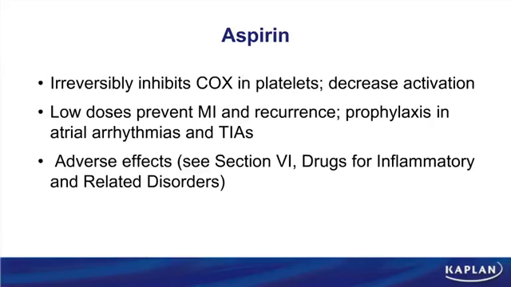Low doses of aspirin, what we call a baby aspirin, 81 milligrams, can prevent an MI and recurrence. It's also very important in the prophylaxis in atrial arrhythmias and in TIAs. But all of the other important properties of aspirin have been previously covered in Section 6.